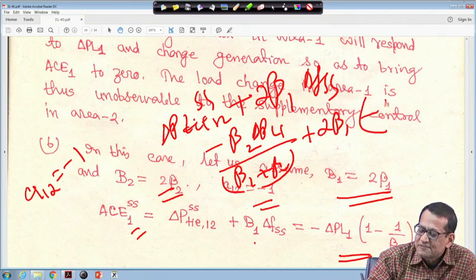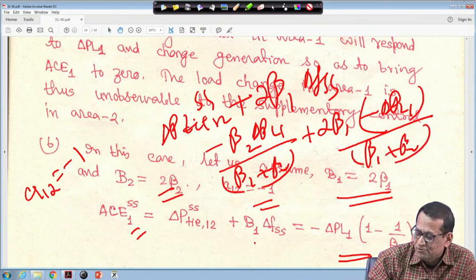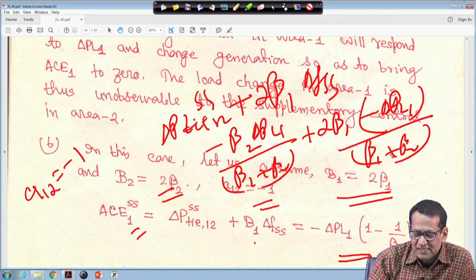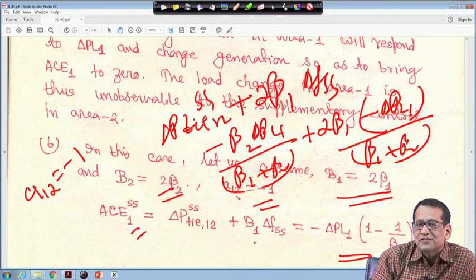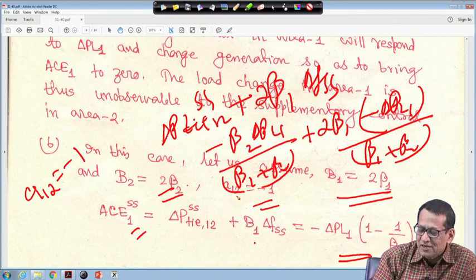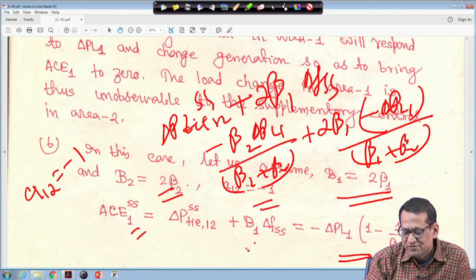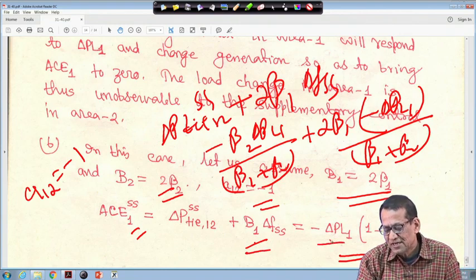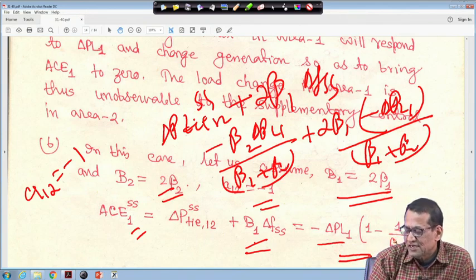which is already known to be minus delta PL1 divided by beta 1 plus beta 2, right. Here beta 1 and beta 2 are actually D1 plus 1 upon R1 and D2 plus 1 upon R2. So, if you simplify this one, it will be minus delta PL1 times 1 minus 1 upon beta 2, right.